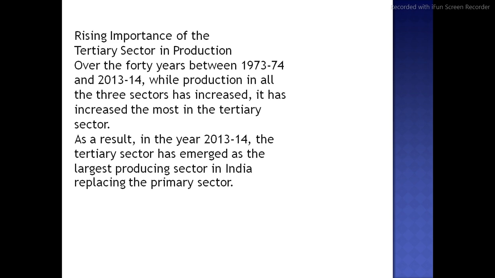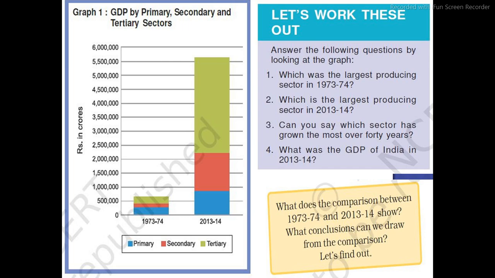First, the rising importance of the tertiary sector in production. Over the 40 years between 1973 to 74 and 2013 to 14, while production in all the three sectors has increased, it has increased the most in the tertiary sector. As you were observing in this slide, for your information, I first decided not to explain this graph because you already know how to evaluate it, but I am highlighting the points. This green part is for the tertiary one.